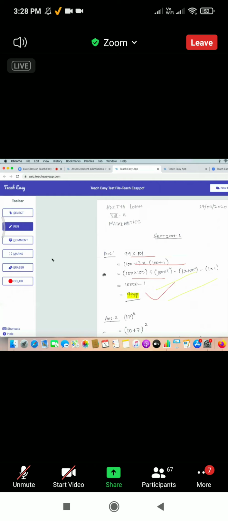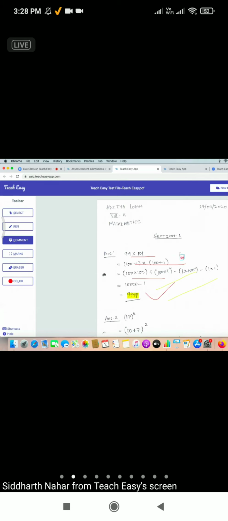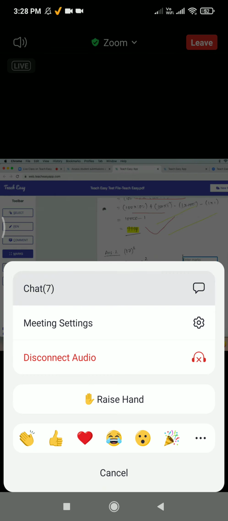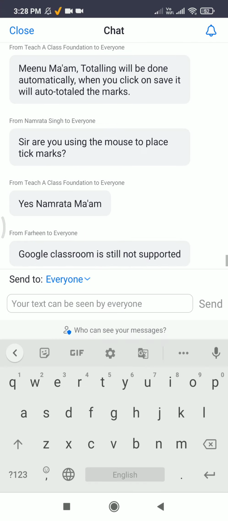So do you see this underline under C, right? There is underline, which means if I press C on my keyboard, comment is enabled, and I can write comments again. See, it is really that simple, right? If I press M, I want to give marks. See, my mouse is here. I'm pressing M on the keyboard. See, the tool has changed to marks, and I can now enter marks. Let's say 4, right?